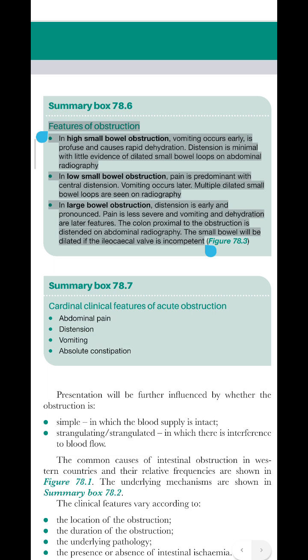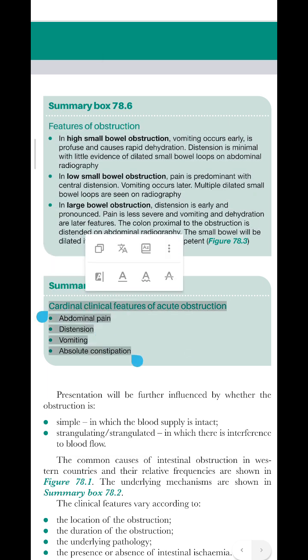In large bowel obstruction, distension is early and pronounced. Pain is less severe and vomiting and dehydration are later features. The colon proximal to the obstruction is distended on abdominal radiography. The small bowel will be dilated if the ileocecal valve is incompetent. Cardinal clinical features of acute obstruction: abdominal pain, distension, vomiting, absolute constipation.